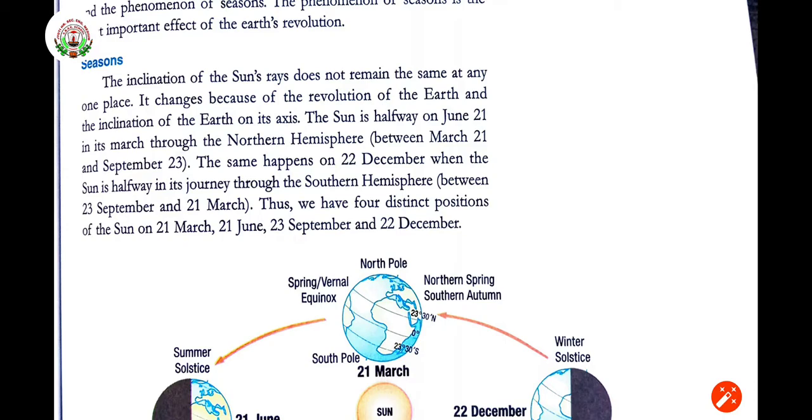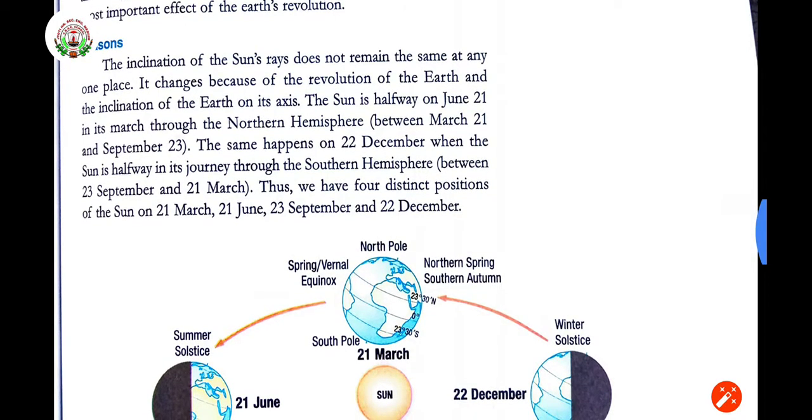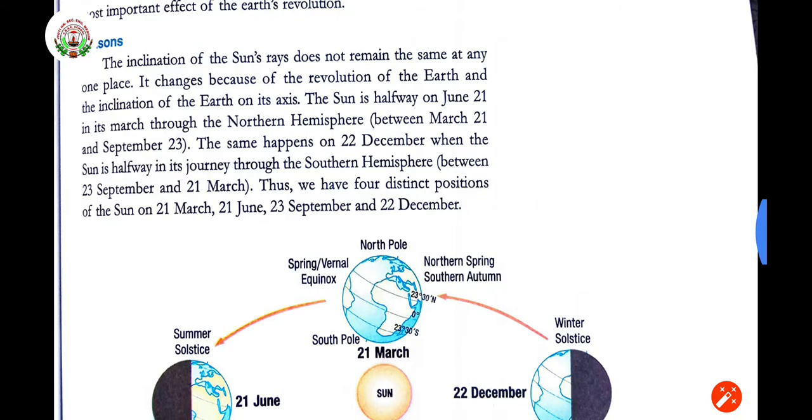The sun is halfway, in the half part on June 21 in its march through the northern hemisphere between March 21 and September 23rd. The same happens on 22nd December when the sun is halfway in its journey through the southern hemisphere between 23rd September and 21st March.